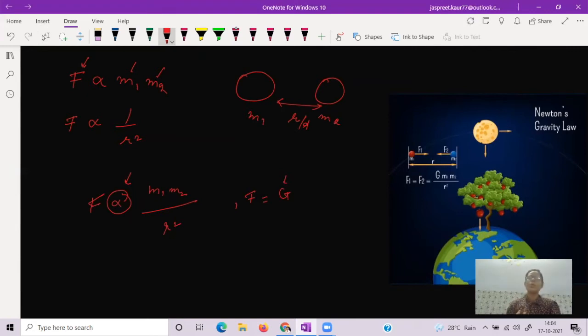Why is it known as universal? Because its value remains constant. It is true for every type of body. And this Newton's gravity law is also known as the universal law of gravitation. Why? Because it is true for each and every kind of body having any type of mass or any distance between them. So the force of gravitation is equal to G m1 m2 upon r square.